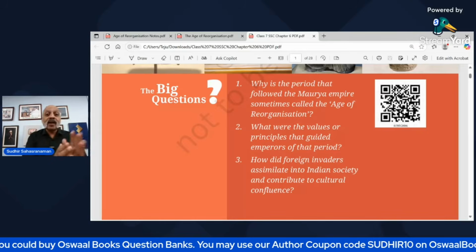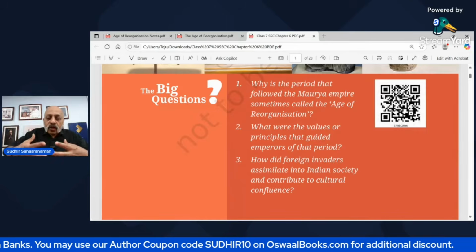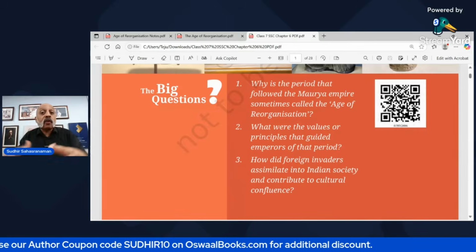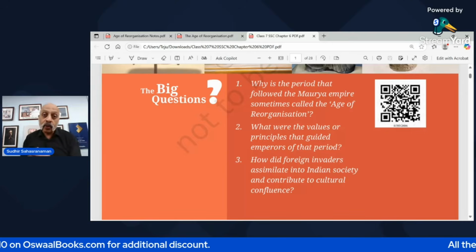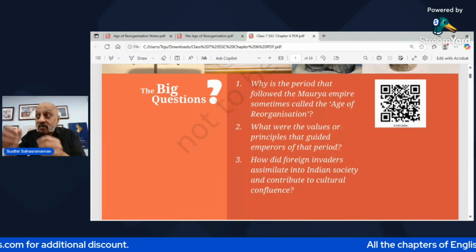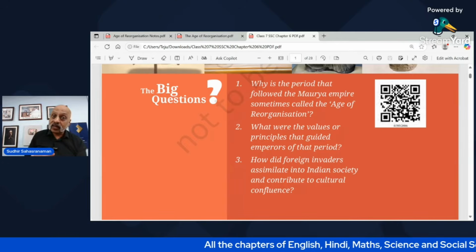We studied all that in chapter 5. Chapter 6 focuses on the age of reorganization, because many of these empires declined over a period of time. So what really led to the decline and what happened as part of this reorganization?